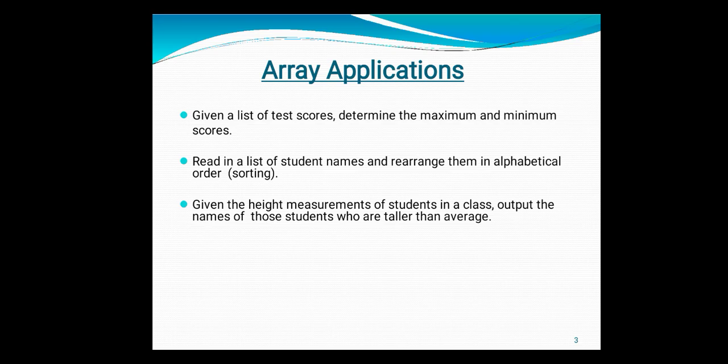Then, read a list of student names and rearrange them in alphabetical order. This is one of the best applications of an array, that it is used for searching and sorting methods. Whatever data we have collected, we can use the array data structure for storing that data, and then we can perform the two applications called searching and sorting. Sorting means we can arrange the data stored inside the array in alphabetical manner, either in ascending or descending order. So you can use the array for performing these two operations, searching and sorting, which is one of the applications of an array.